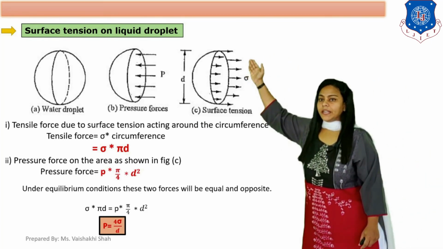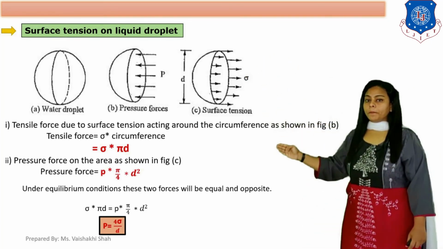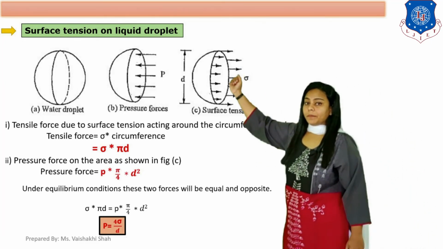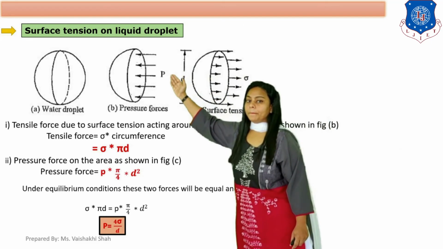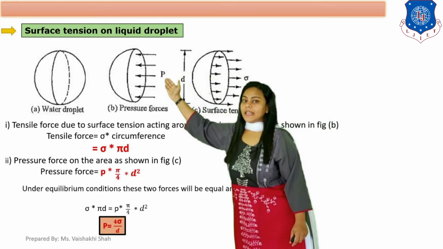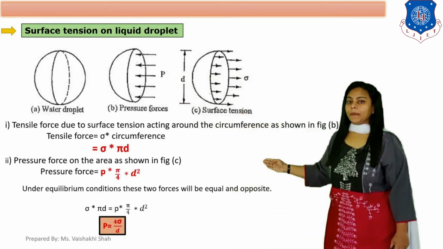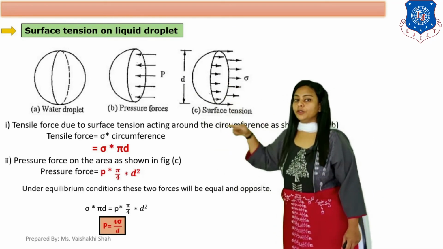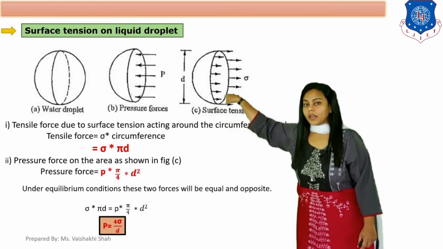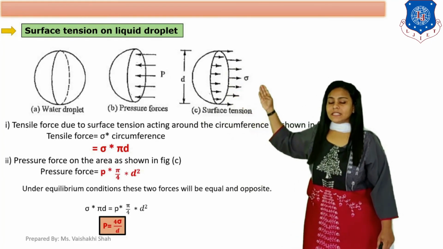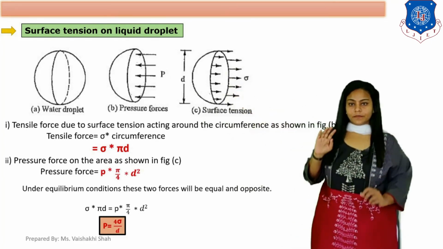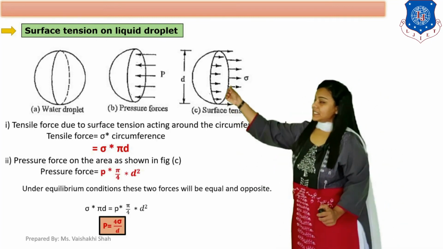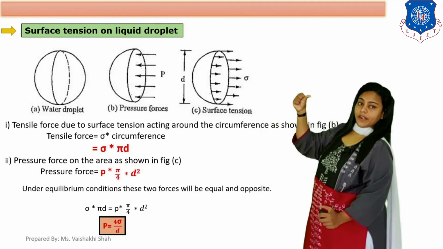Now, the pressure force: pressure P acts on this area, which is pi by 4 d square. So the pressure force acts on the total area pi by 4 d square, and surface tension acts on the circumference. The pressure force acts in the outward direction and surface tension acts in the inward direction.